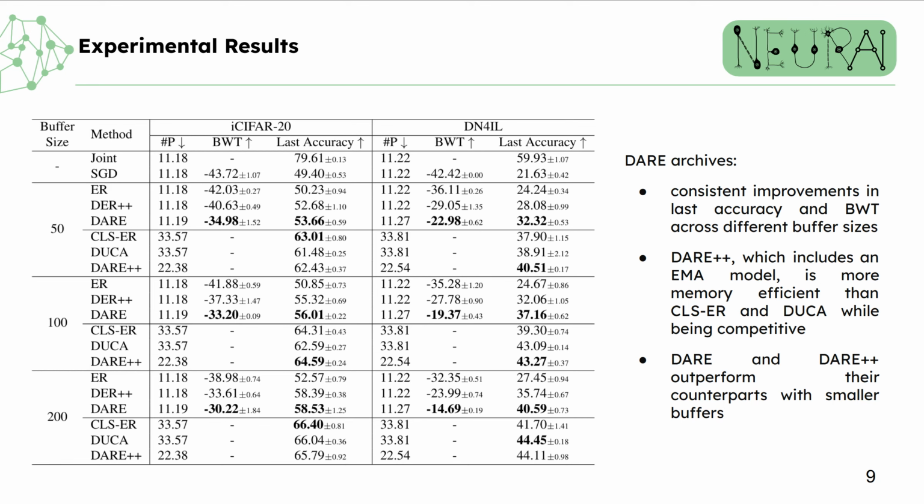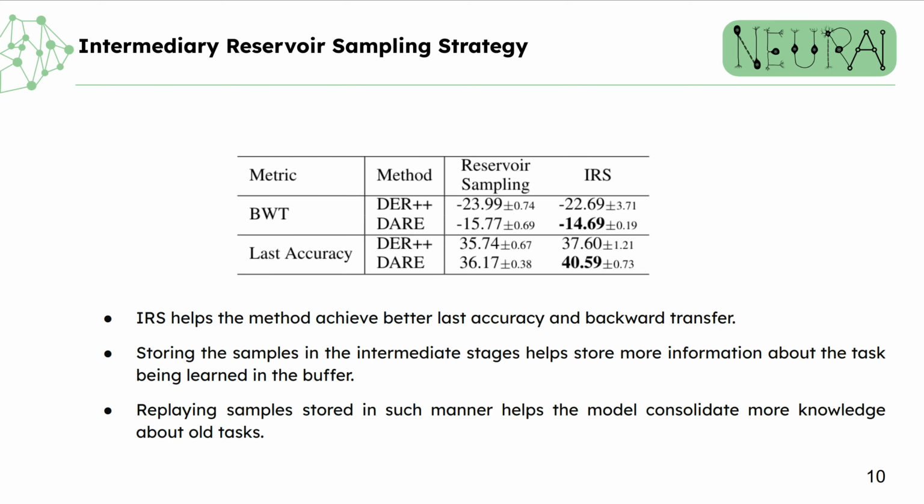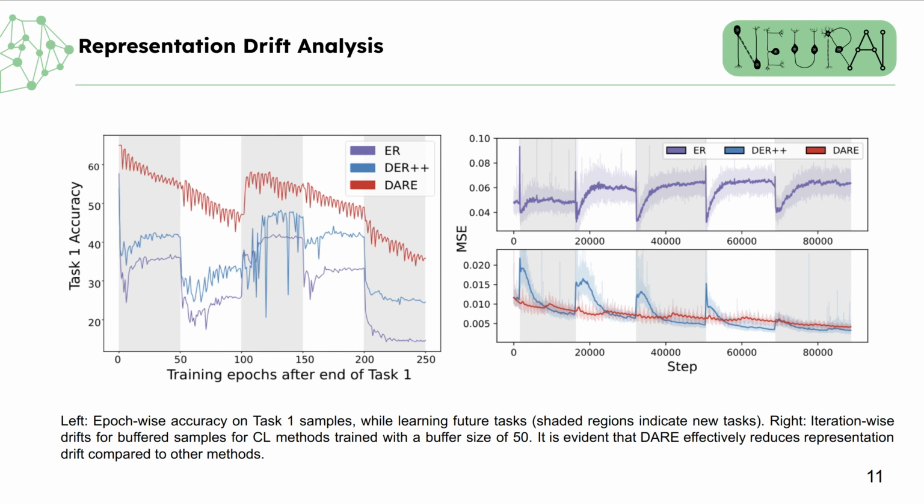Specifically, DEA learned with buffer sizes 50 and 100 outperform DER++ learned with buffer sizes 100 and 200 respectively. An analysis on the proposed buffer sampling strategy shows that it achieves better last accuracy and backward transfer compared to the reservoir sampling strategy. Storing the samples in the intermediate stages helps the memory buffer store more information about the task being learned, and replaying samples stored in such manner helps the model consolidate more knowledge about old tasks.